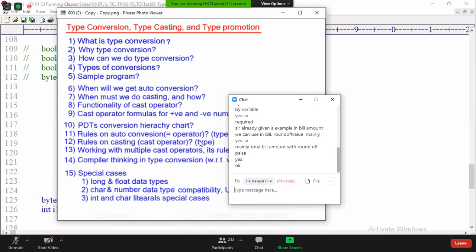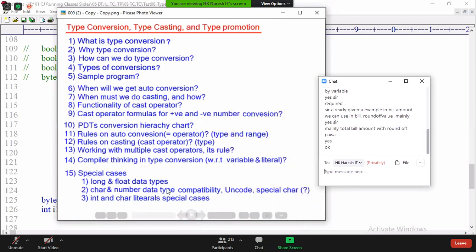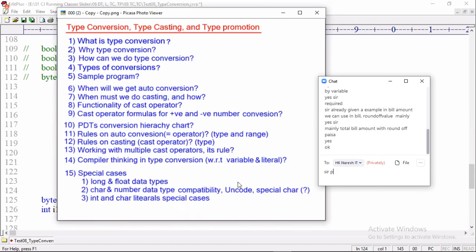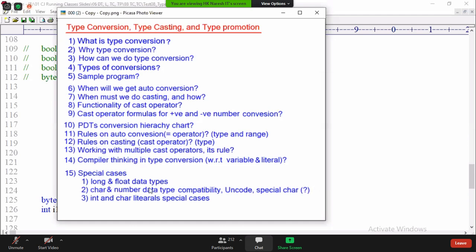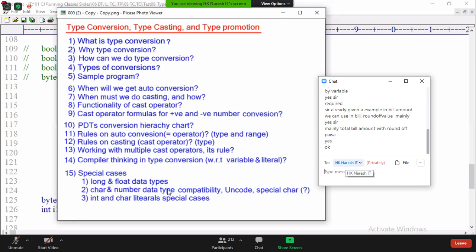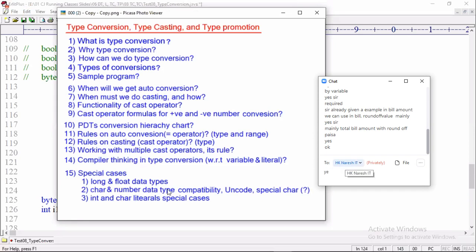Now let me go to the special cases. Three important special cases are there. We need to understand them. First case is long and float. Are these data types compatible? Long and float data types, are these two compatible? Yes, they are compatible. Then can I assign long to float?